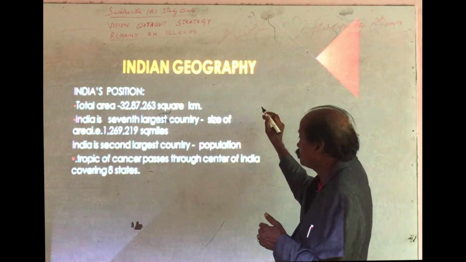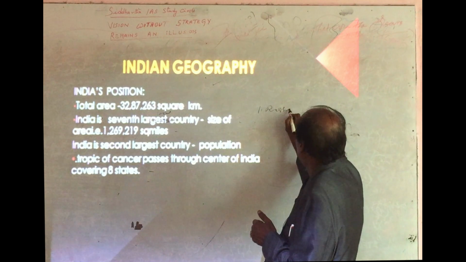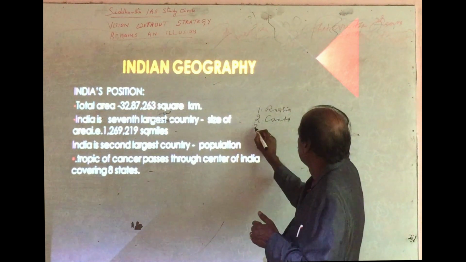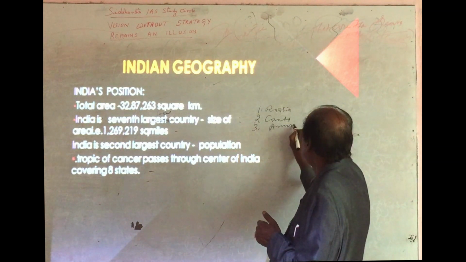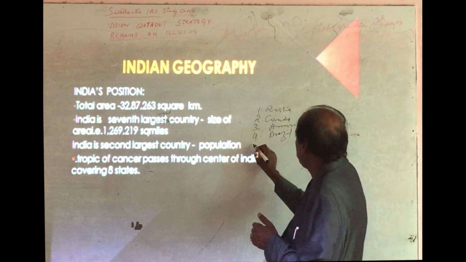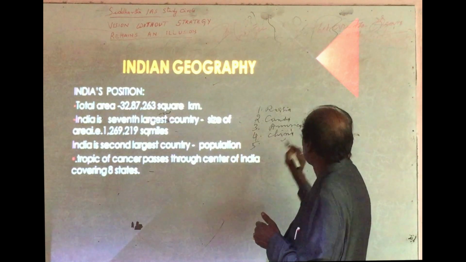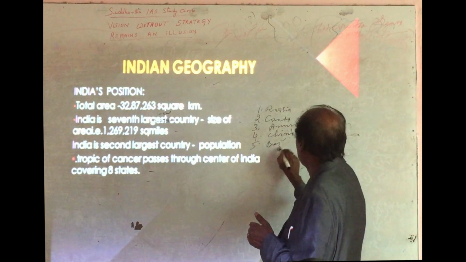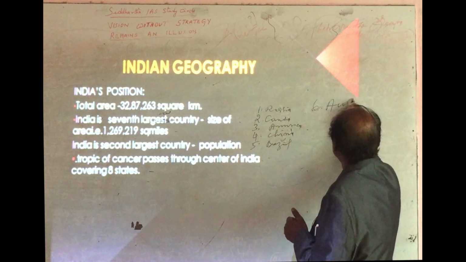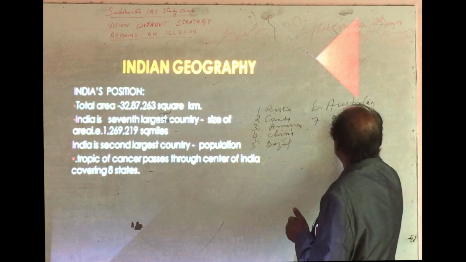What are the first countries? Russia is the first country, then Canada is the second country, America is the third country, China is the fourth country, Brazil is the fifth country, the sixth country is Australia, and the 7th one is India.